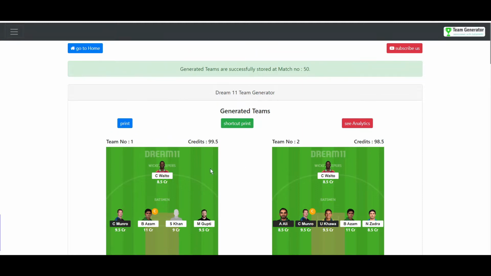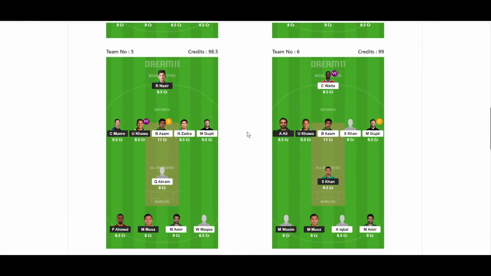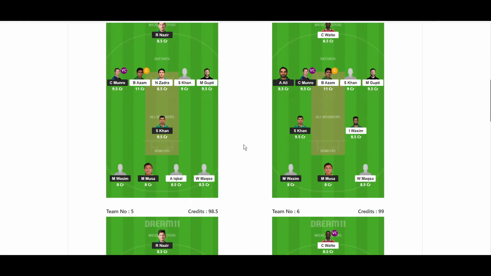So you can see all these teams are generated and all these teams are completely based on Dream11 rules and regulations, and all are very accurate teams.